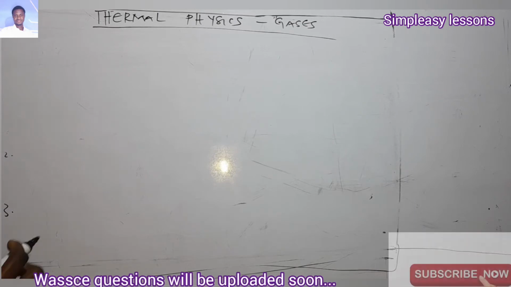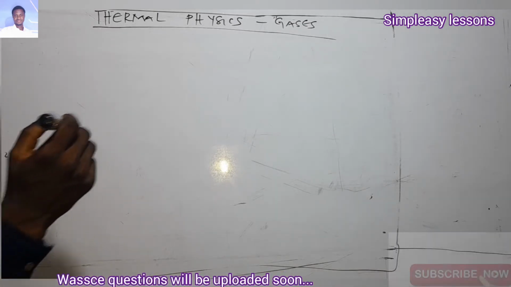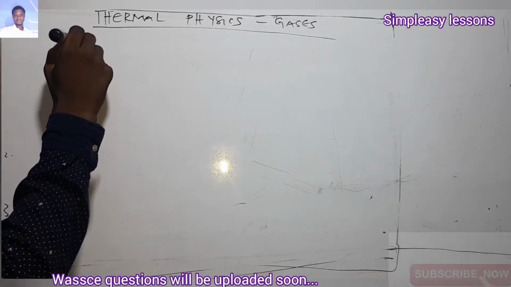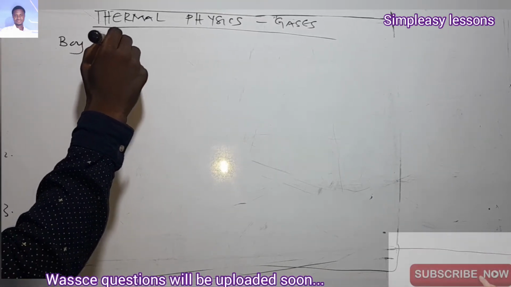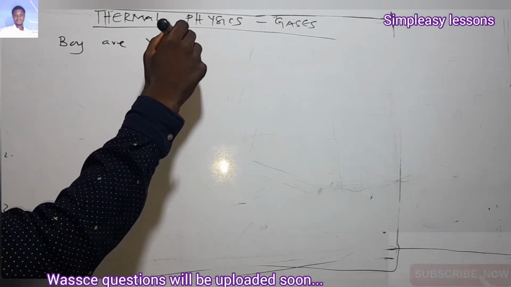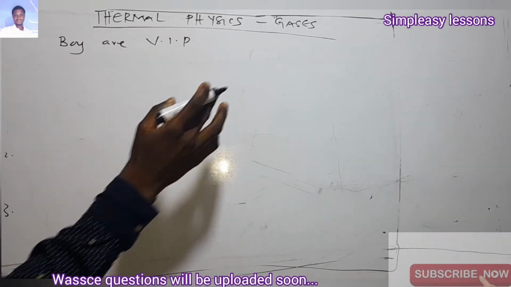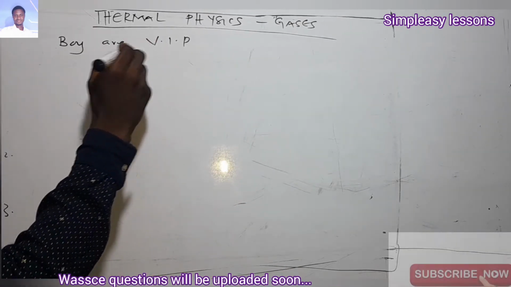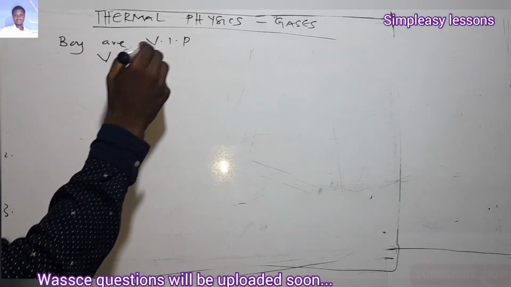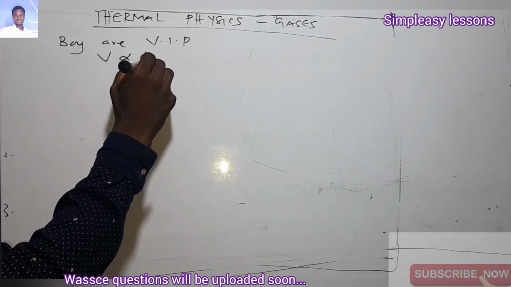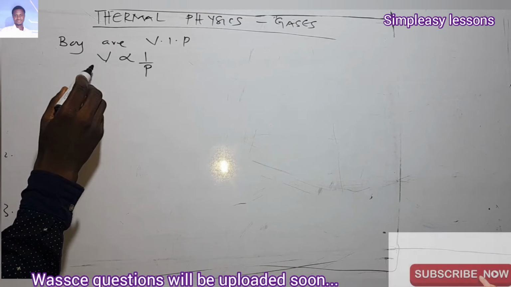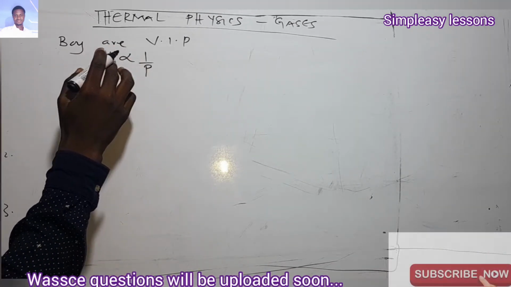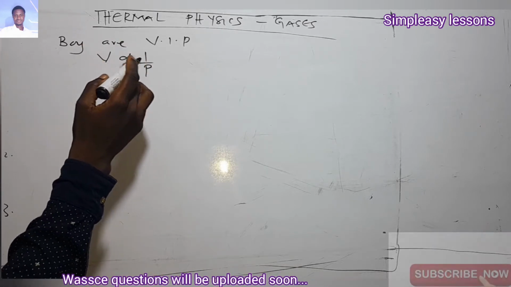In the last video, we looked at Boyle's law, and what you have to remember is that I said Boyle's are VIP. I hope you remember VIP. From this we can deduce that Boyle's law states that volume is inversely proportional to the pressure. Boyle's law says that at constant temperature, the volume of a given mass of gas is inversely proportional to the pressure.